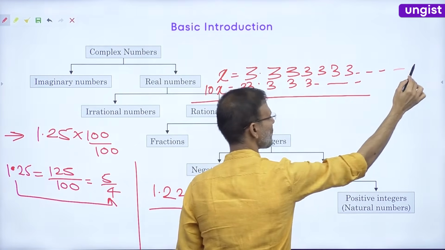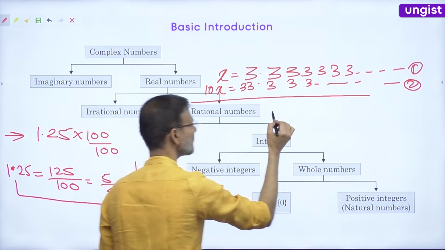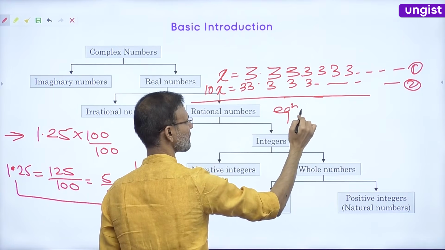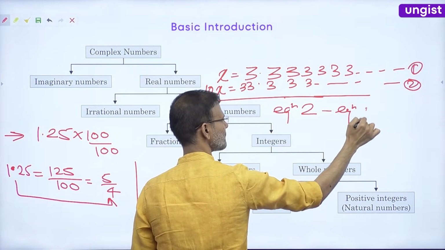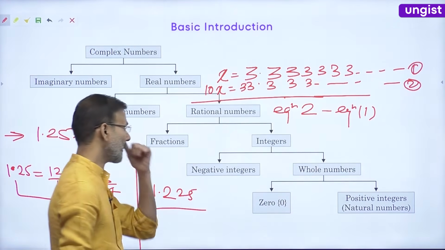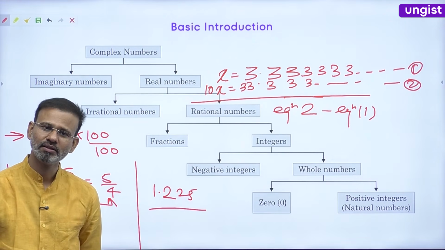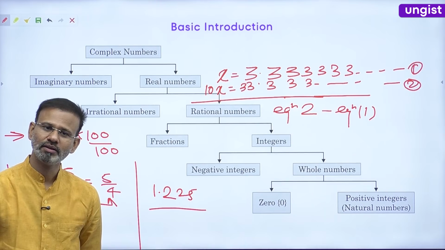Let's say this is equation number 1 and this is equation number 2. So equation 2 minus equation 1, what will this become?